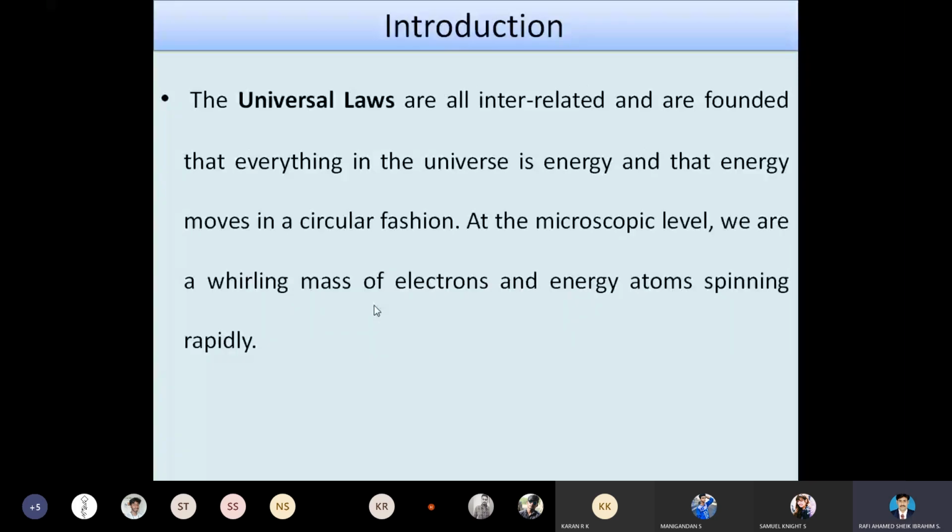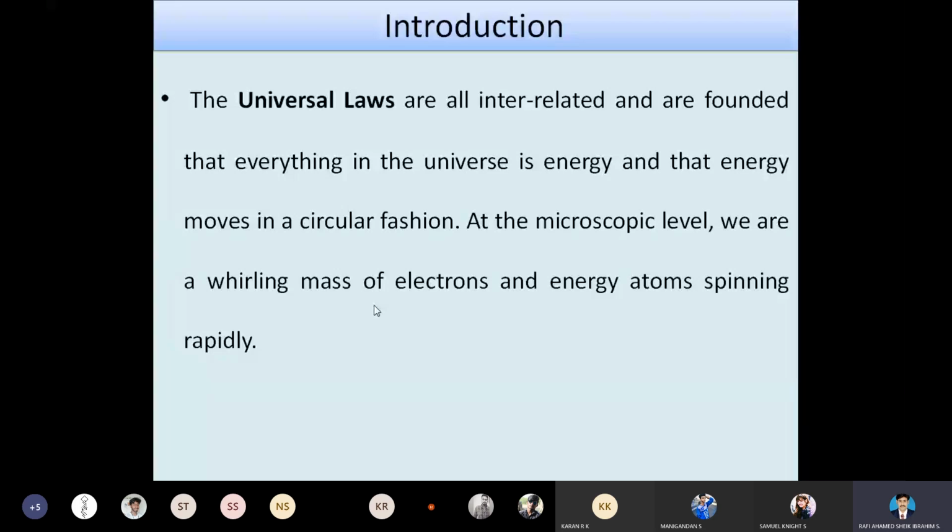The introduction for today's topic: the universal laws are all interrelated and are founded on the idea that everything in the universe is made up of energy. The universal laws are interrelated and find that everything in space is a composite of energies.